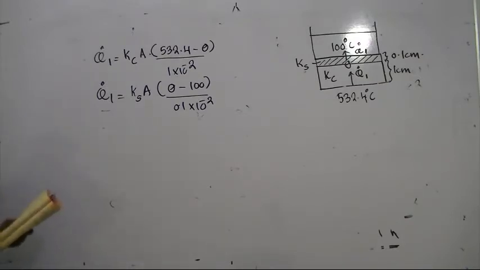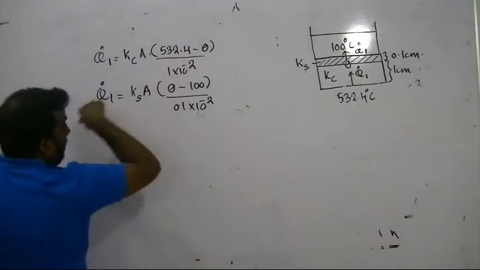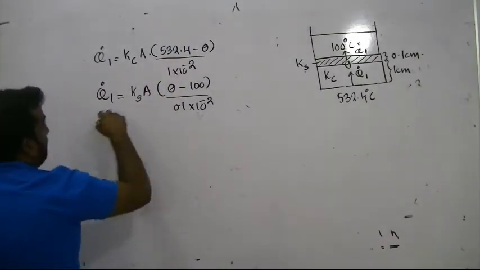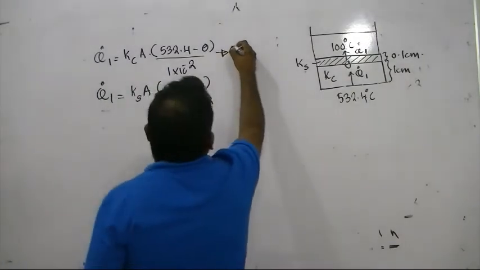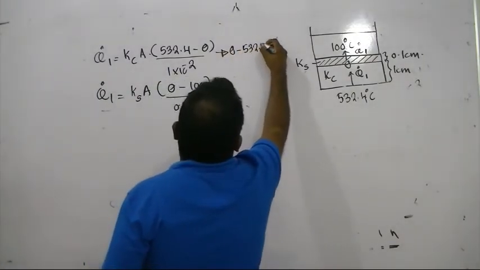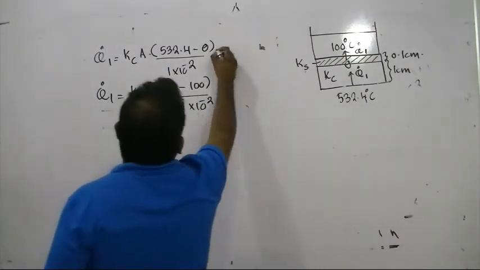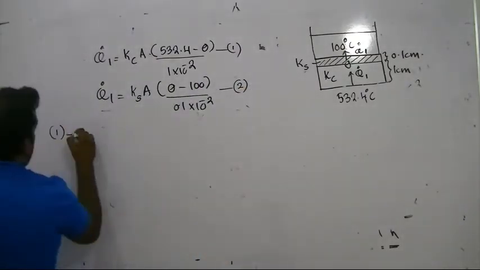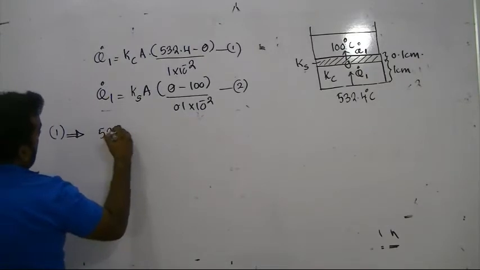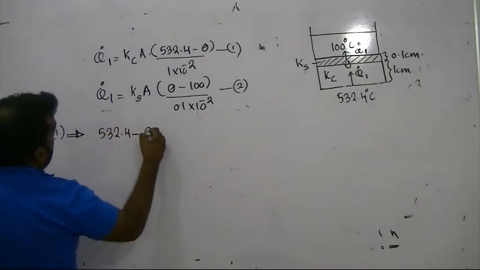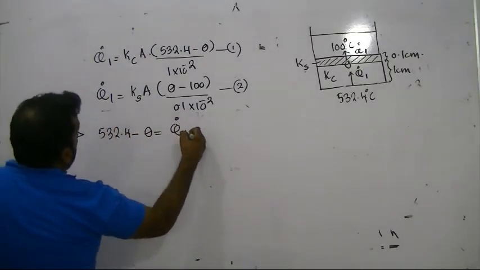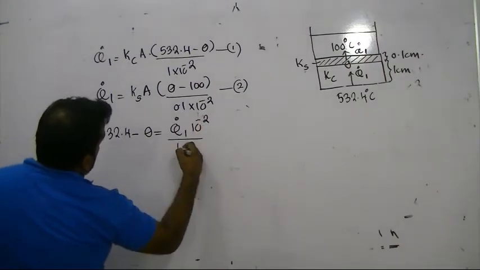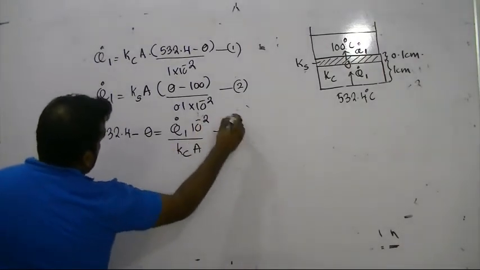What are they asking you? They are asking you to find the thermal conductivity of this. So what you can do is make the temperature the subject. Equation 1, equation 2. From equation 1, 532.4 minus theta equals Q dot 1 × 10^-2 over Kc times A.